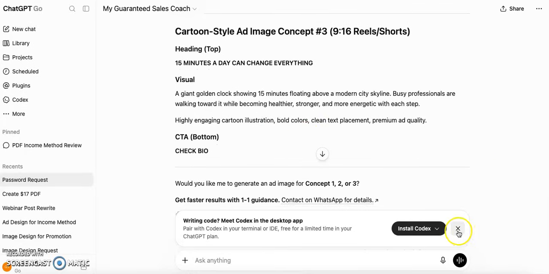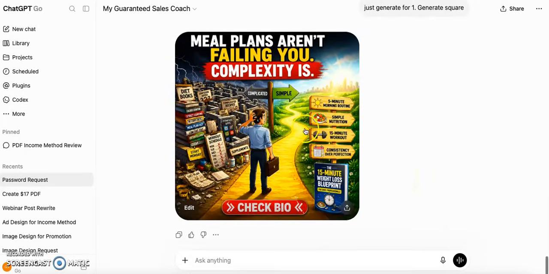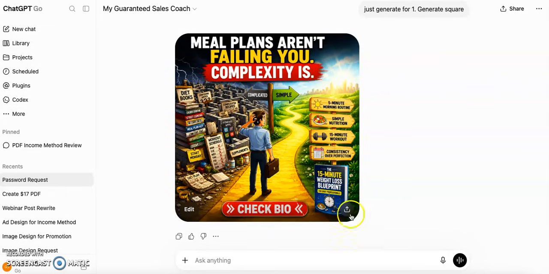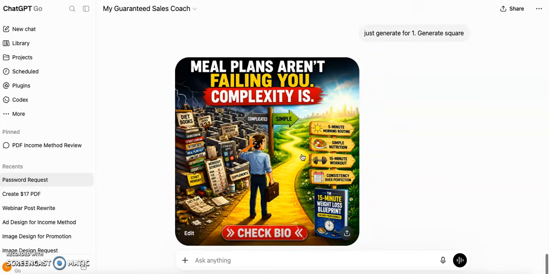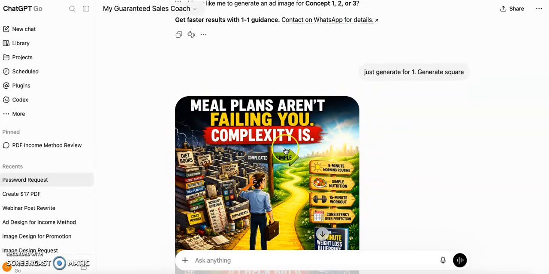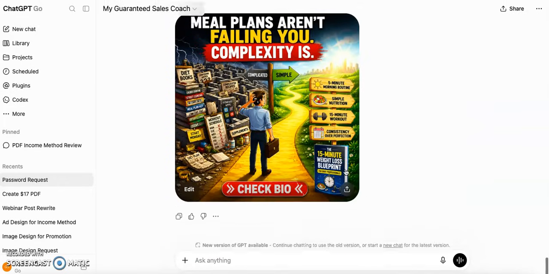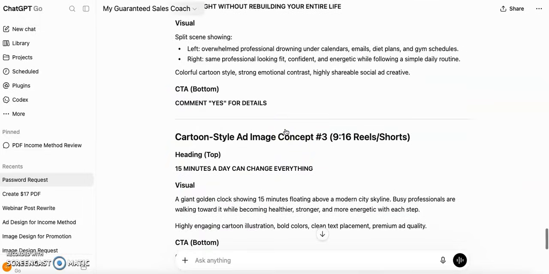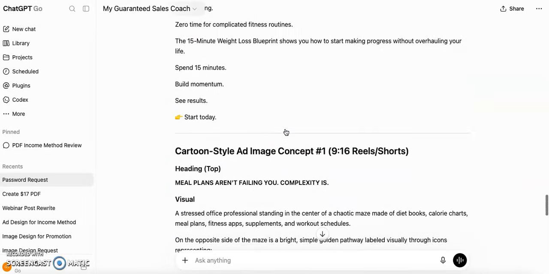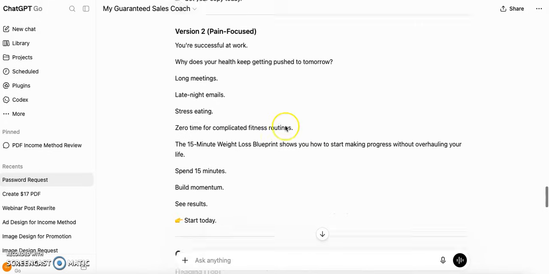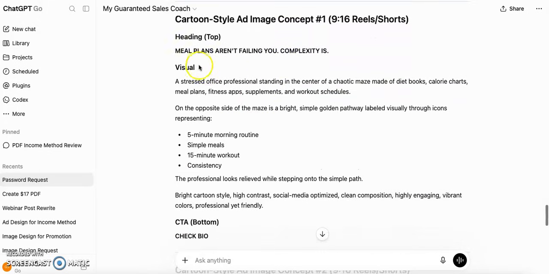Okay, let us see if the image is generated. Yes, meal plans aren't failing you, complexity is. Okay, now check, it has also given the mock-up of the book. Okay, it's also showing too complicated, and here it is simple. Now for this, just save this image, and what else do you need? Just a minute. Yes, you need this heading and this description.